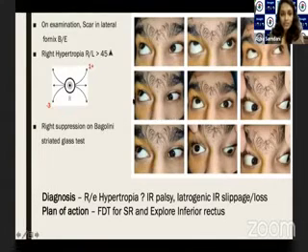On examination, there was scarring in the bilateral lateral fornices, suggesting horizontal surgery had been done. There is a right hypertropia in primary gaze of more than 45 prisms, and also limitation in down gaze, especially in adduction. There is a right suppression on the Bagolini striated glass test. So the diagnosis is right eye hypertropia, query IR palsy or accidental IR slippage or loss during the previous 2 surgeries, because the patient complained of upward deviation after the surgery. Our plan of action was FDT for SR and to explore the inferior rectus.